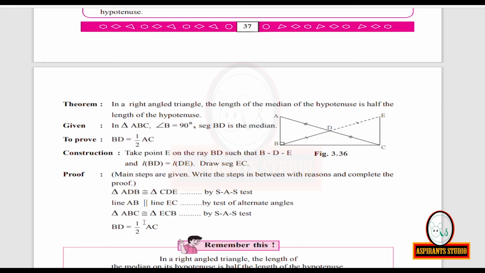Now in the textbook you are asked to prove triangle ABC is congruent to triangle ECB. So you write, in triangle ABC and triangle ECB, segment AB is congruent to segment EC.